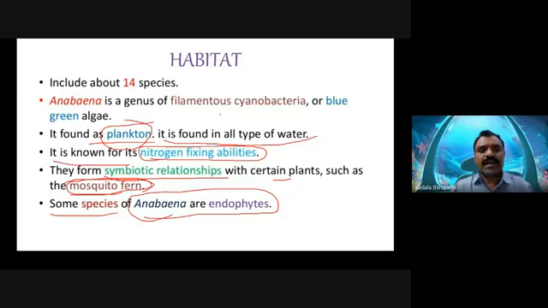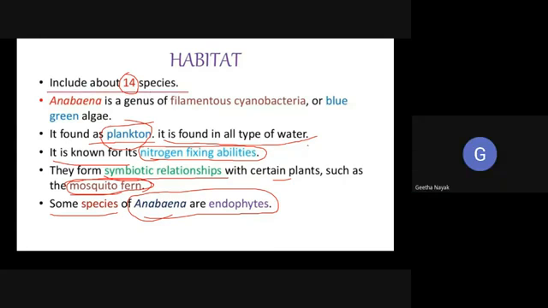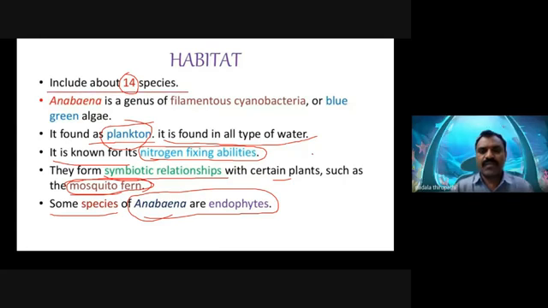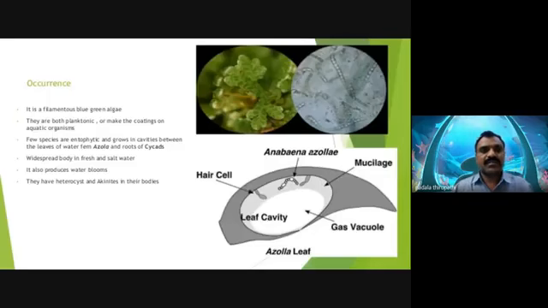I hope this slide is visible. The 14 species of Anabaena. Okay, now we will move to the next slide. Regarding occurrence, the majority of blue-green algae are filamentous forms, and Anabaena is also a filamentous blue-green alga.